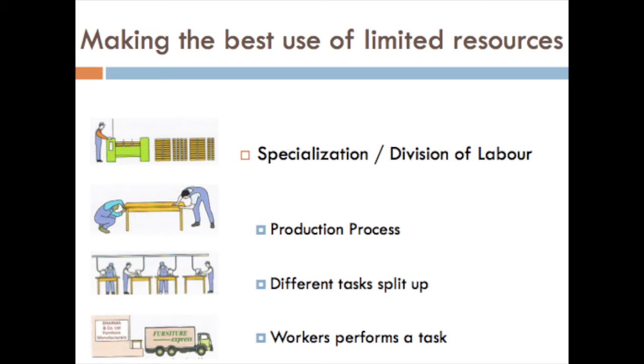Now, in order to make the best use of limited resources, we go for specialization or division of labor. Specialization means in the production process, the different tasks are split up and the workers perform a particular task in which they are specialized.